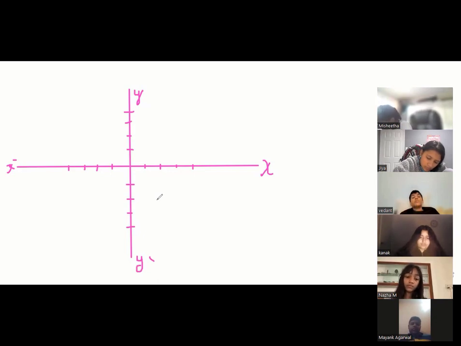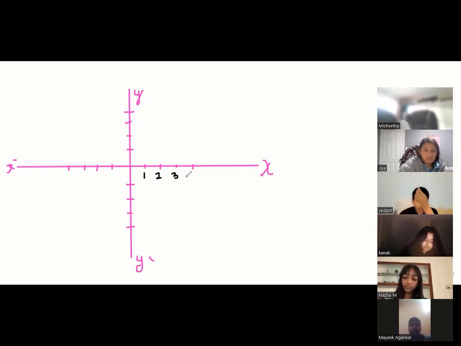Then scaling. As of now, I am taking one box as 1 unit. So this is my 1, this is my 2, this is my 3. You can decide. It can be 10, 20, 30, 40 also, or 5, 10, 15, 20. Scaling is yours, right, Vedant? Scaling is always yours. You can decide how much.